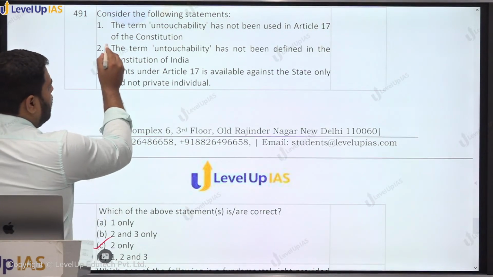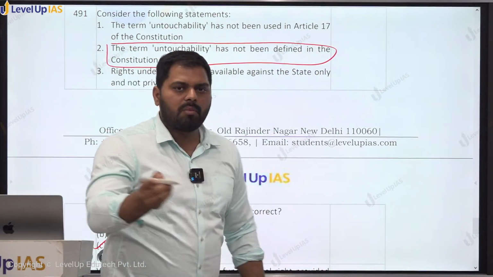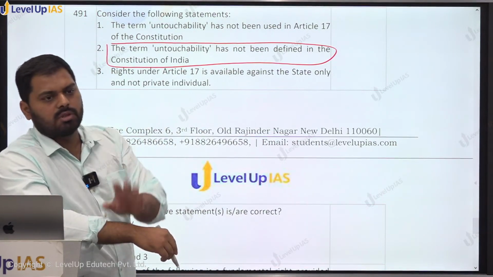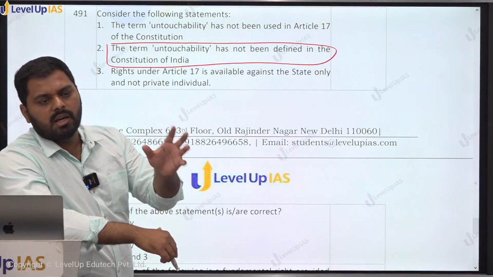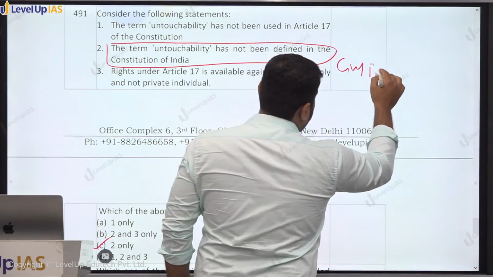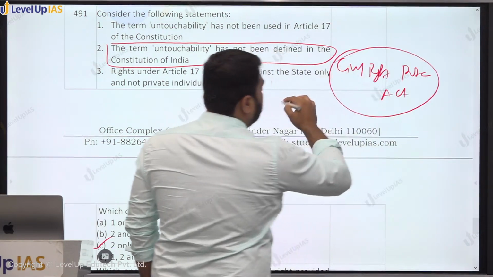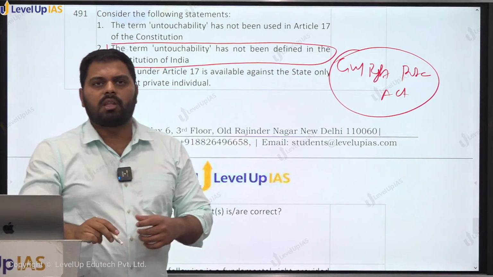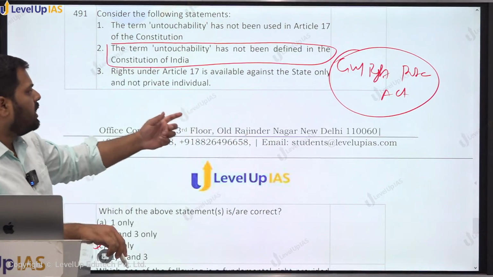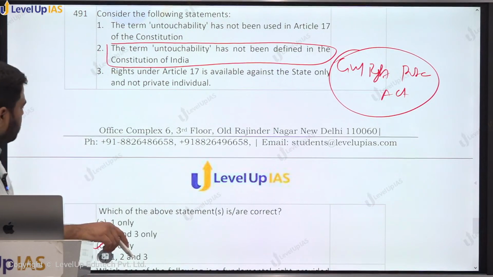So untouchability has been abolished by Article 17, and its practice in any form is punishable. However, there is no law or punishment provided in the Constitution. The Constitution does not give any punishment for practicing untouchability. So who punishes? There is the Civil Rights Protection Act, which punishes any form of untouchability. What happens through untouchability? Religious disability can be imposed, social disability can be imposed. So all those kinds of disabilities arising out of untouchability are punishable under the Civil Rights Protection Act, right?